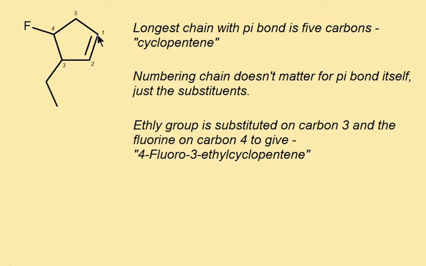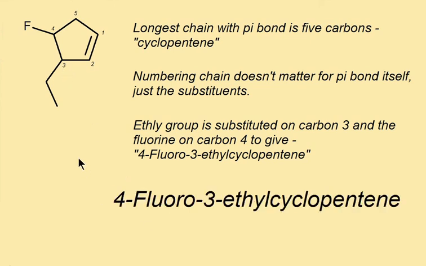Carbon 1 is definitely here because it means the branches are on carbons 3 and 4, the lowest possible numbering. Whereas if we had started here and made this carbon number 2, then our branches would be on 1, 2, 3, 4 and 5 rather than 3 and 4. And that's the final name for the molecule.